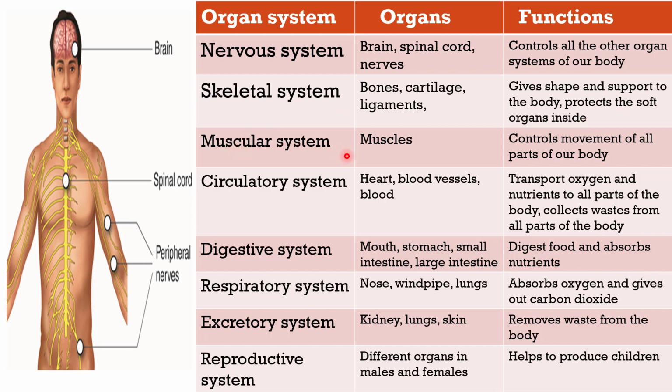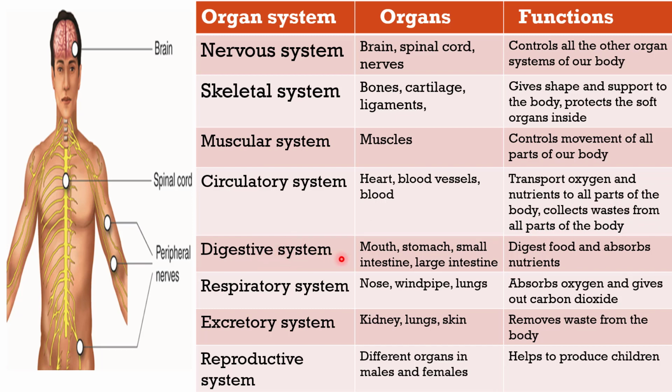Muscular system. It contains only one organ, that is muscles, and it controls movement of all parts of our body. Circulatory system. The organs it includes are heart, blood vessels, blood, and the function it does is transporting oxygen and nutrients to all parts of the body. It also collects waste from all the parts of the body.